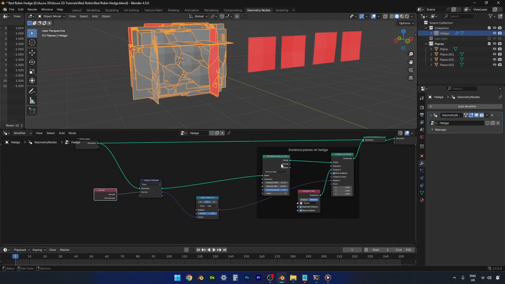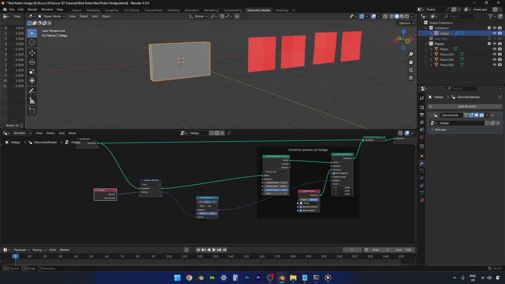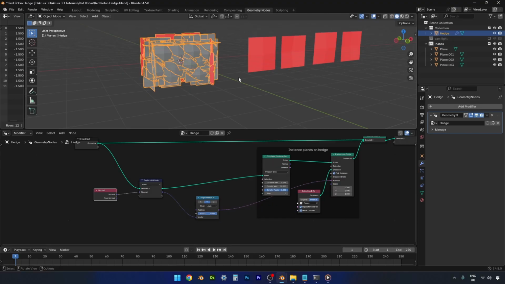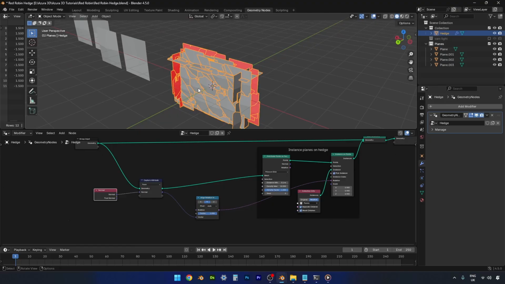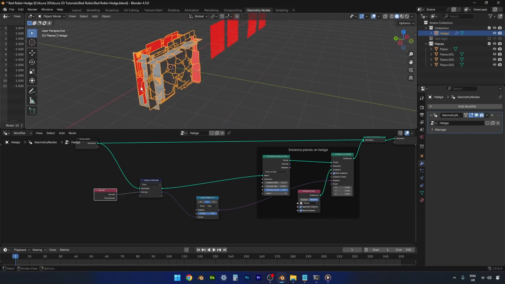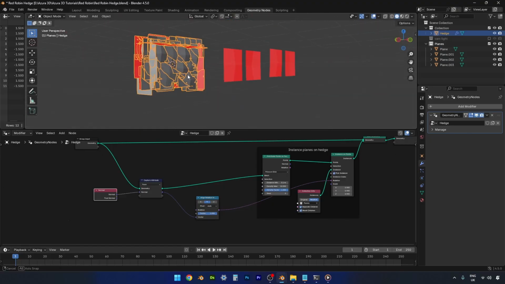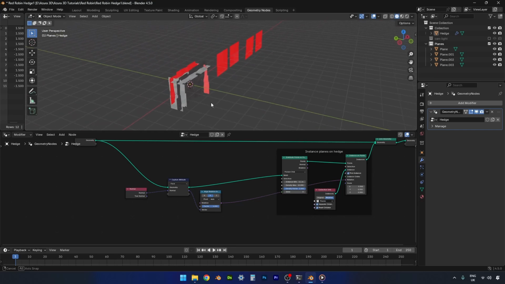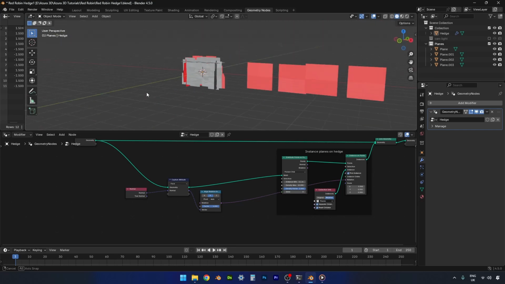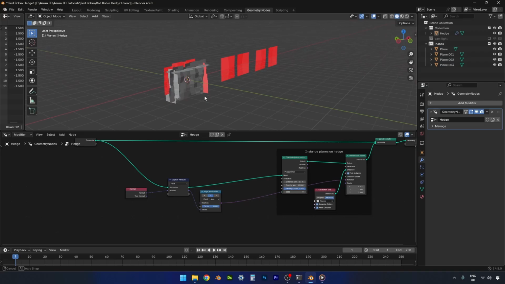Back to the hedge, and I'm just going to turn the scale down on these planes as they're all a bit gigantic. So as you can see now, we've got planes facing upwards, planes facing that way, and from the sides as they're supposed to be. So this is much better, but what I would like to do is to add some random rotation to these planes as well, as they're all rotated extremely uniformly right now and it all looks far too neat.